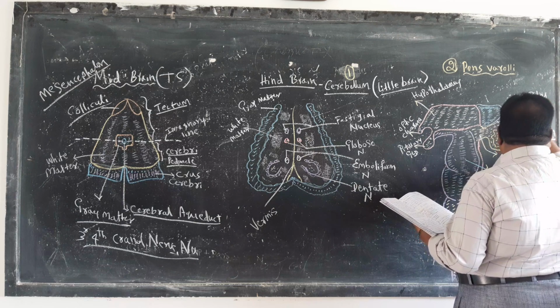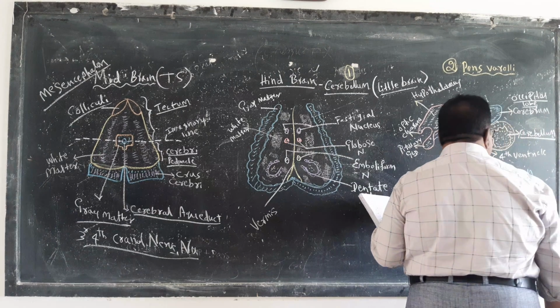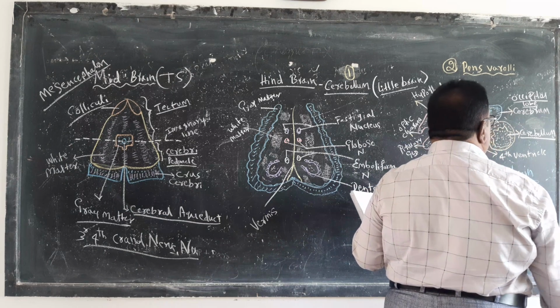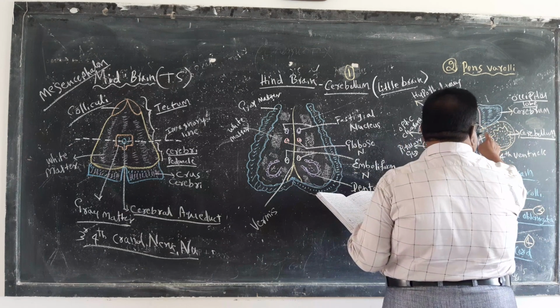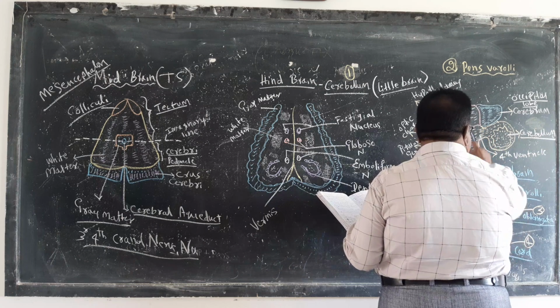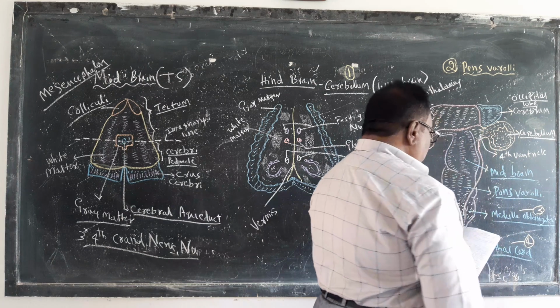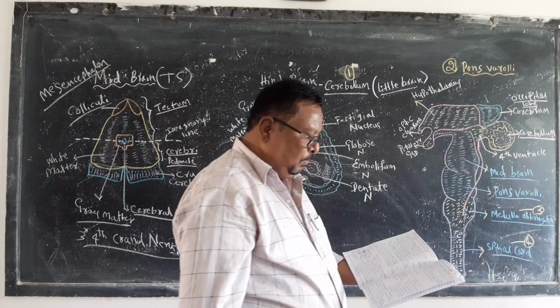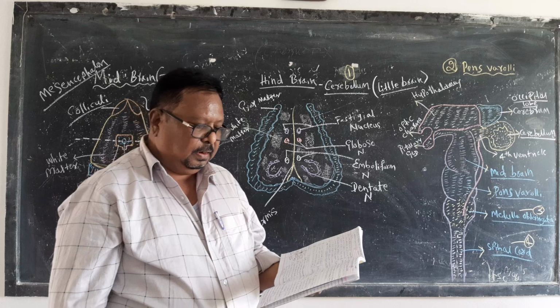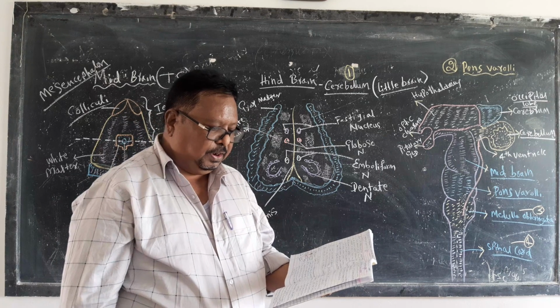There are 4 lobes in the cerebrum, and this is one of them, the occipital lobe of the cerebrum. So the cerebellum is below the occipital lobe of the cerebrum and in front of the pons varolii. Now it is situated in the posterior cranial cavity.